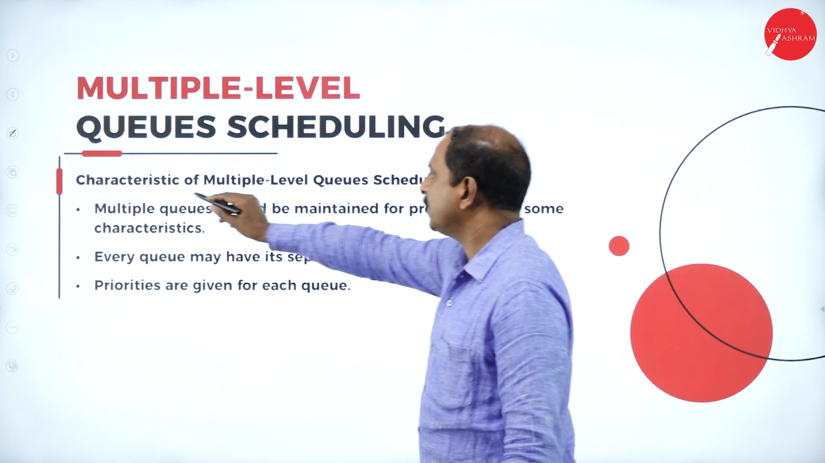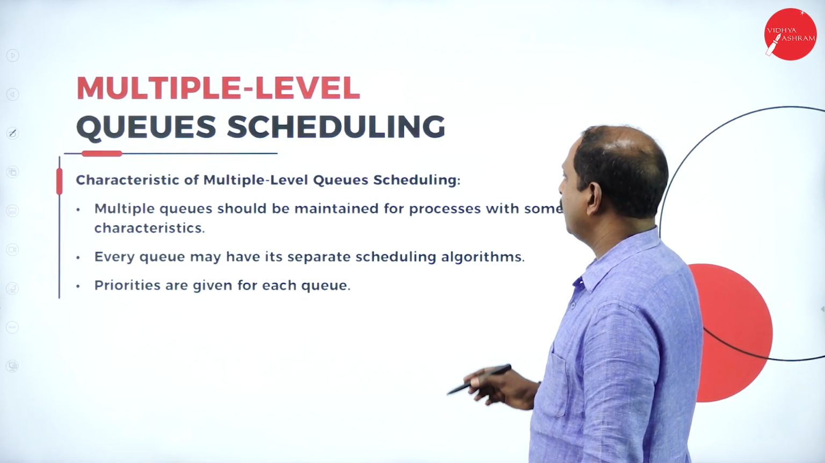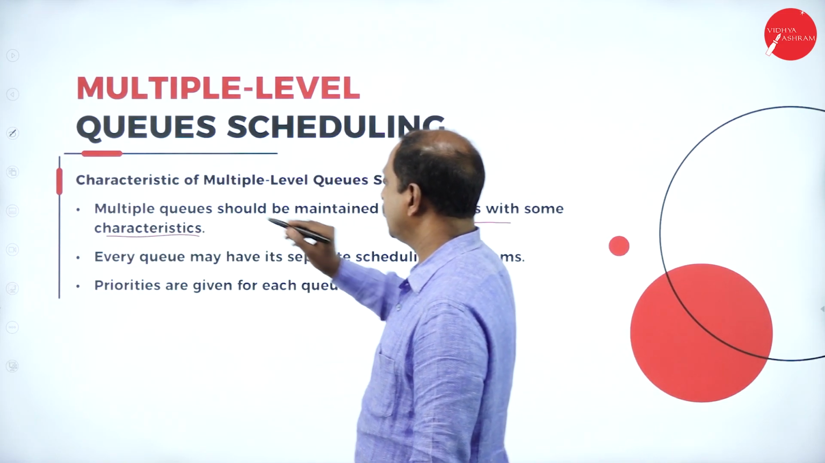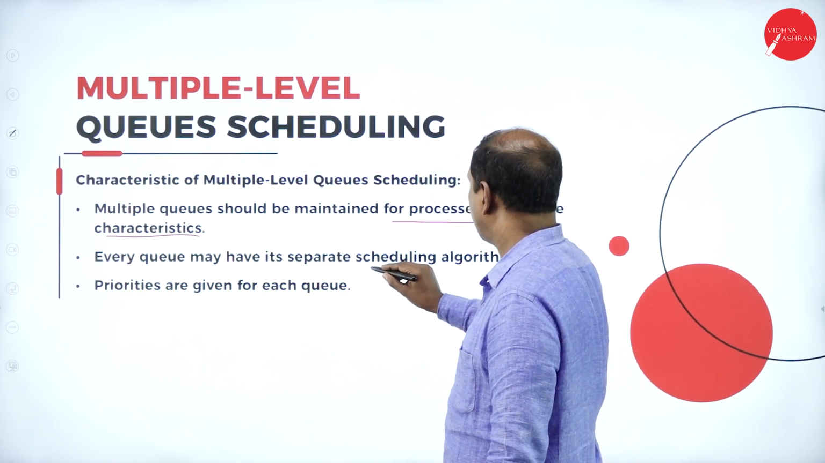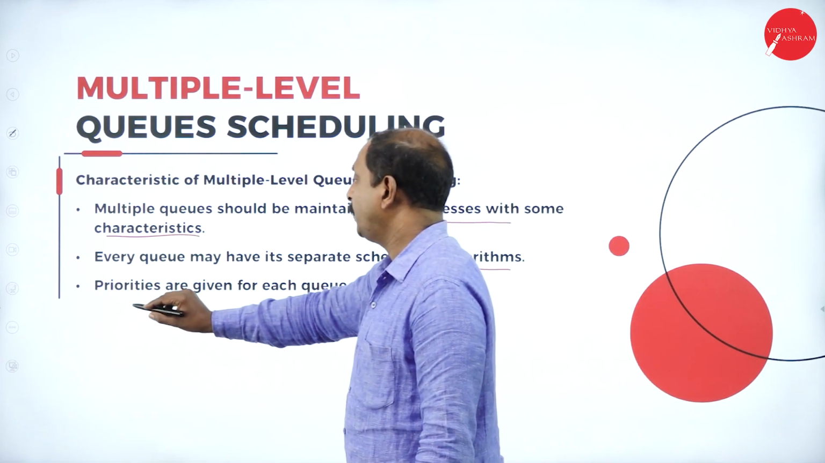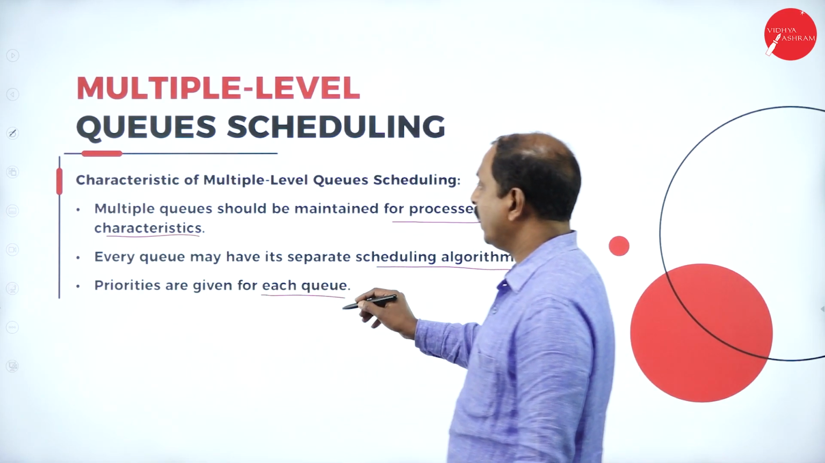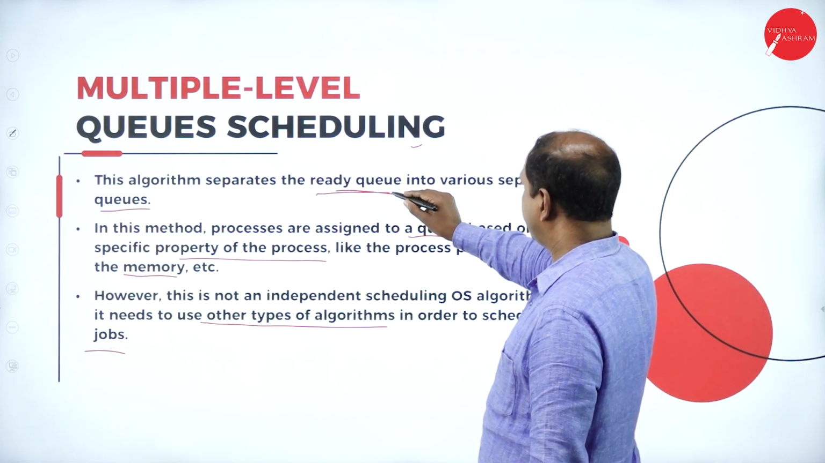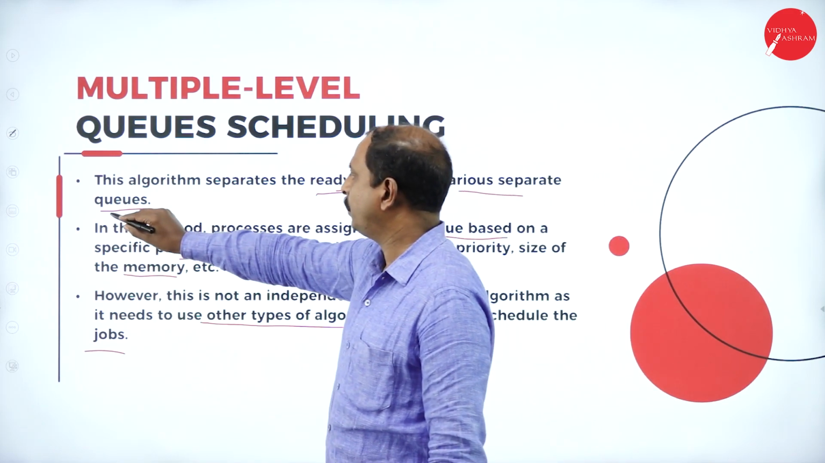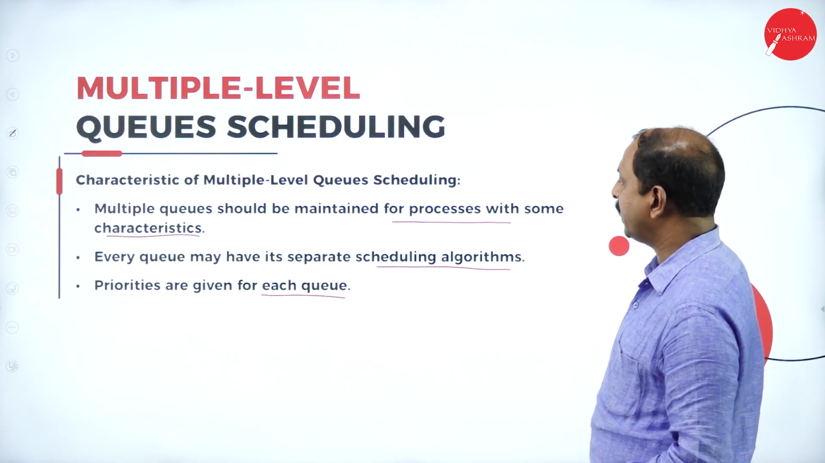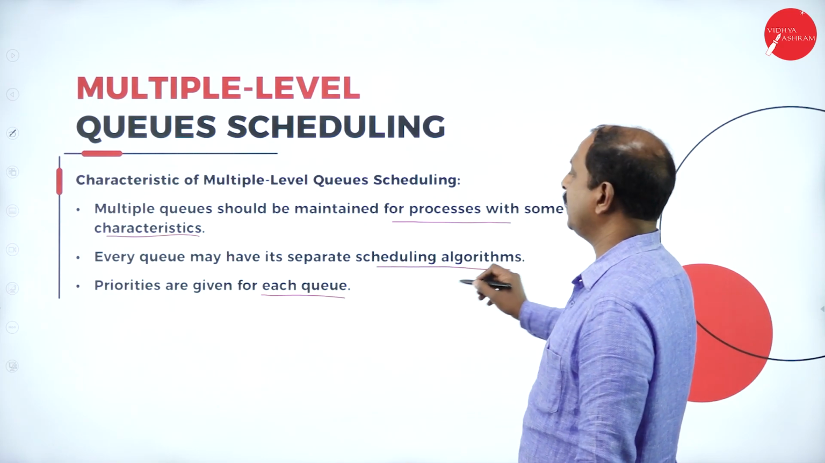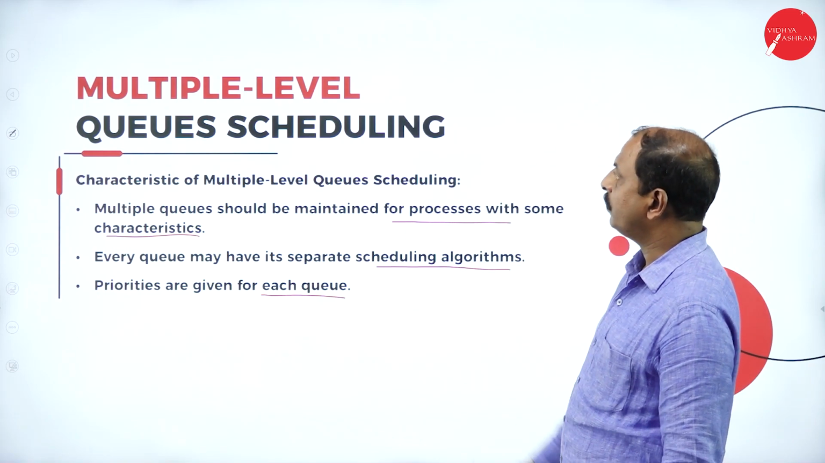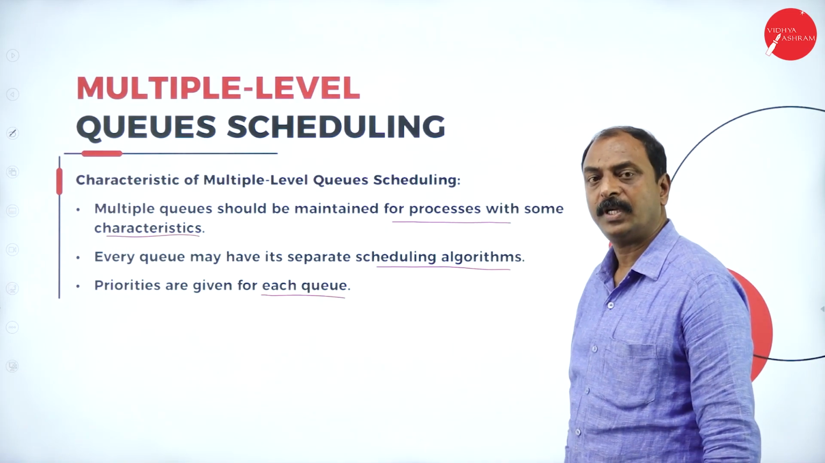Let us see the characteristics of multiple level queue scheduling. Here the queues should be maintained for processes with some characteristics, every queue may have its separate scheduling algorithm, and priorities are given for each queue. What you saw in the previous slide is that inside the ready queue, different separate queues will be created. Based on that, there will be a separate queue, and each queue will have its own scheduling algorithm. So this is the concept of multiple level queue scheduling.